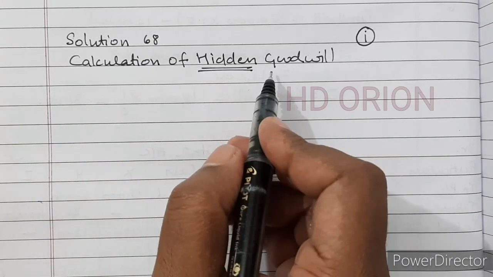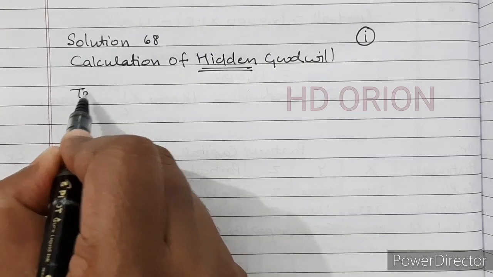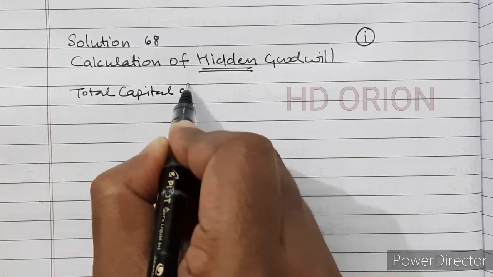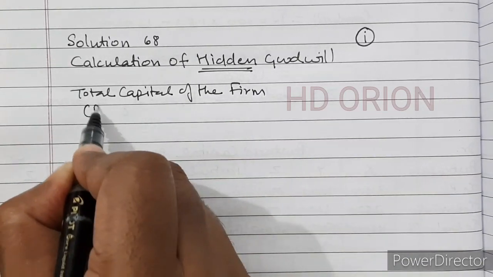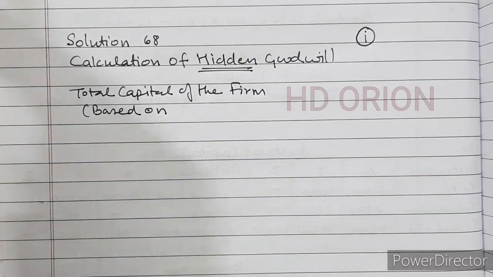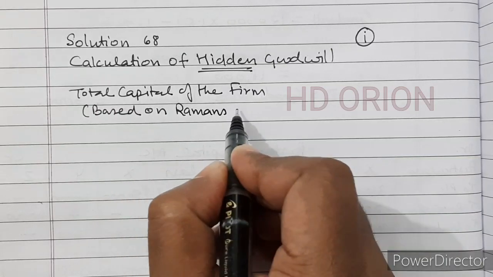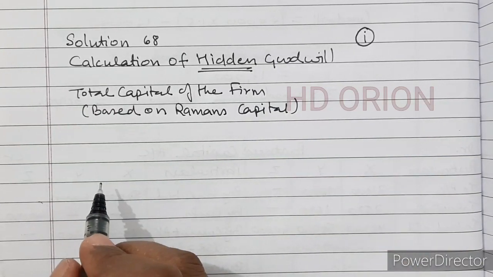For hidden goodwill we will calculate total capital of the firm based on new partner Raman's capital. So how much is Raman's capital?